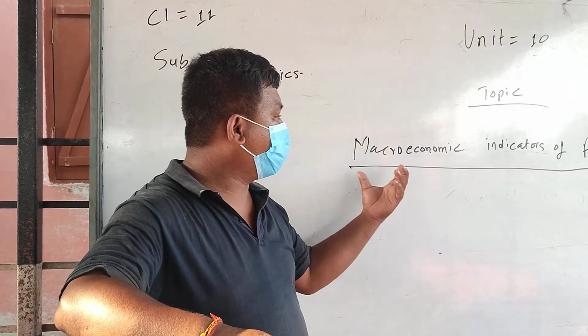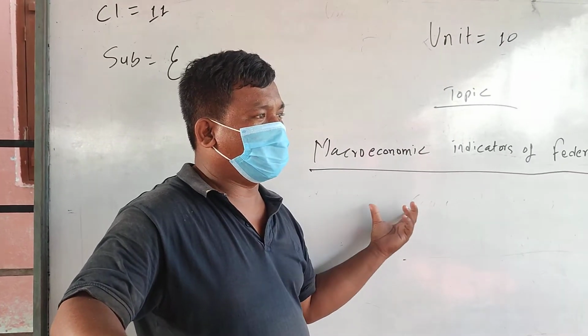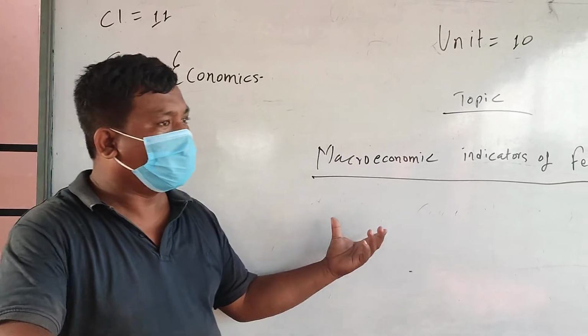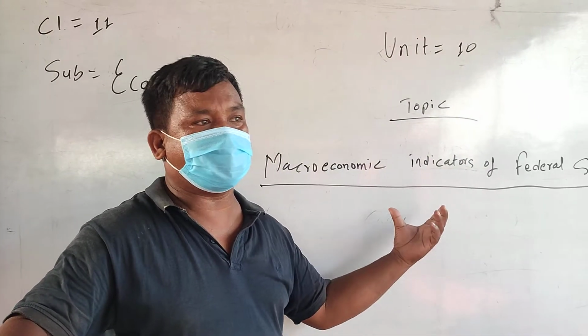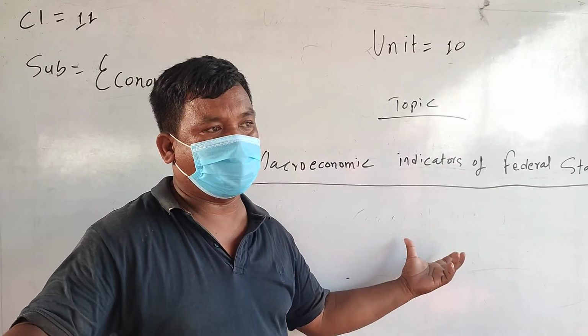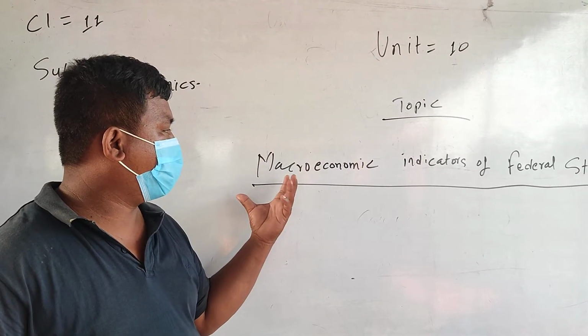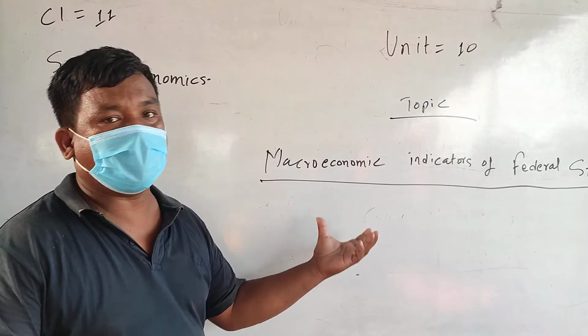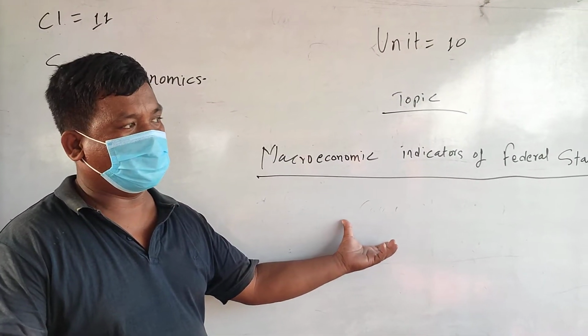These macroeconomic indicators are the data or statistics which show the economic performance of any sector, region, or area of the nation, or of the country.